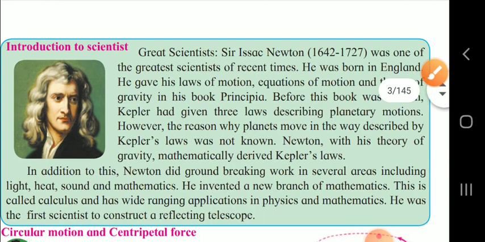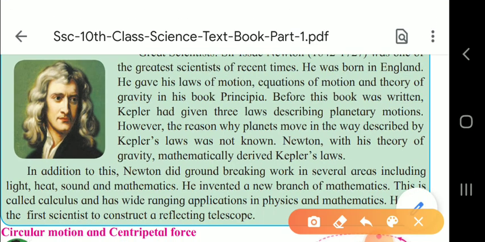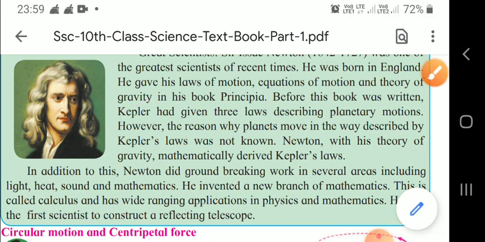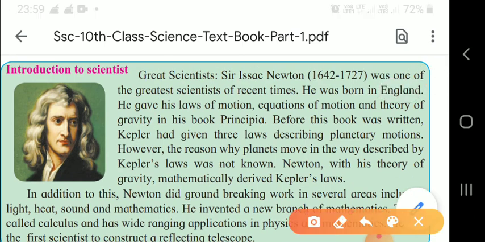Now come to the introduction to the scientist. So this is the scientist, and he was a great scientist. His name was Sir Isaac Newton. He was born in 1642, and his life span was 1642 to 1727. He was one of the greatest scientists, and he was born in England.